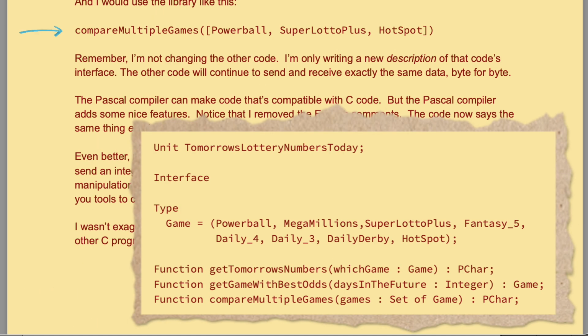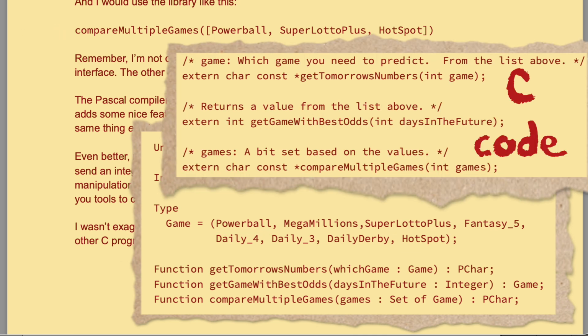And I would use the library like this. Compare multiple games, Powerball, Super Lotto Plus, Hotspot. Remember, I'm not changing the other code. I'm only writing a new description of that code's interface. The other code will continue to send and receive exactly the same data, byte for byte. The Pascal compiler can make code that's compatible with C code, but the Pascal compiler adds some nice features. Notice that I removed the English comments. The code now says the same thing explicitly, so the compiler can verify that you are following these rules.